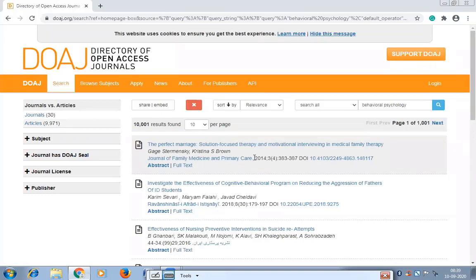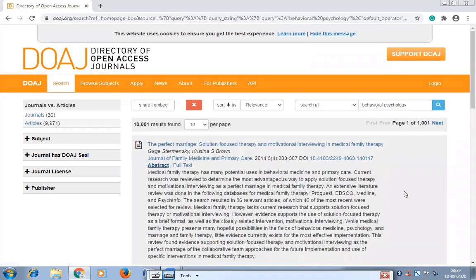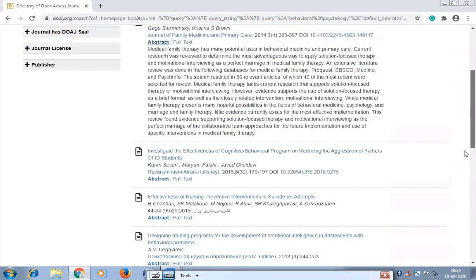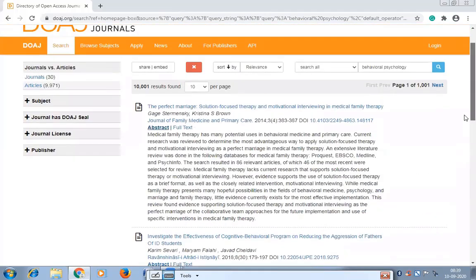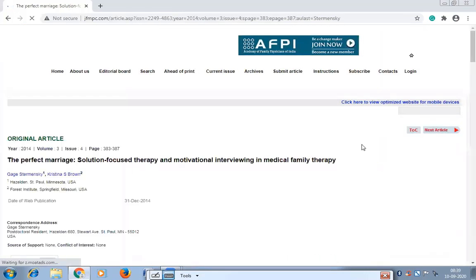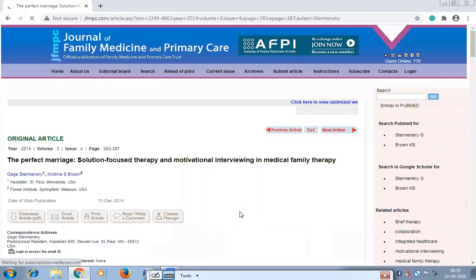languages. It has articles in Spanish, Chinese, and Russian, including English. It gives you the title of the article, then the author, and then the journal title. You can go to the abstract first and read the abstract. If you find the article very useful to your research or study, then only click on the full text. It will give you the full text article, which you can download with all the details.